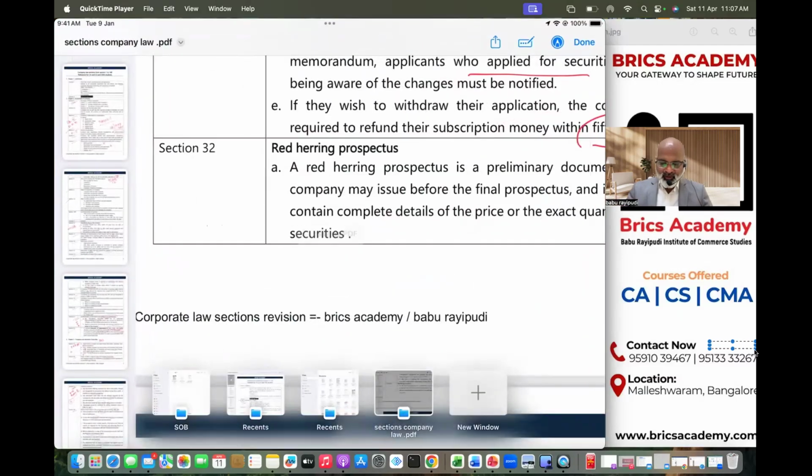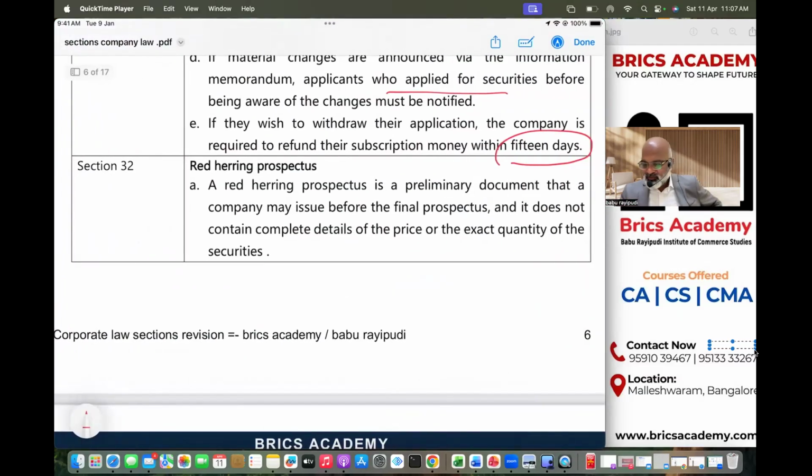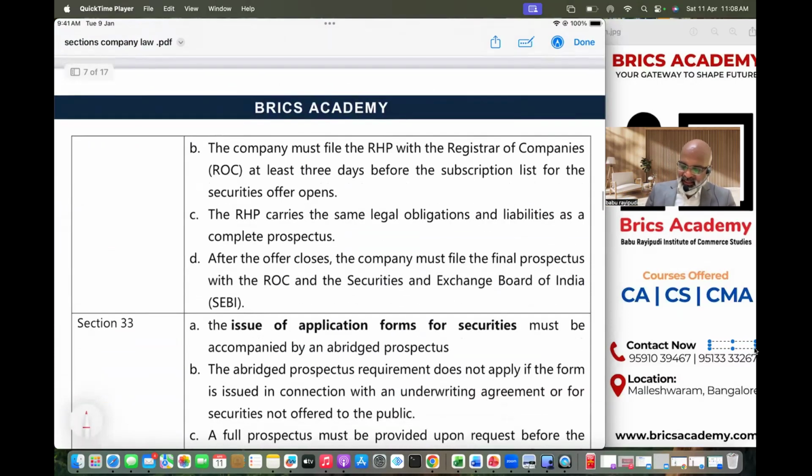Awesome. You guys are awesome. When you show patience in listening to the classes, 100% CA students are awesome. IAS, IIT, CA students only have patience, tons and tons, nobody else. Awesome. We finished section 32.